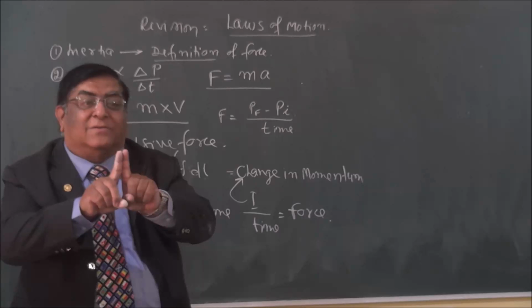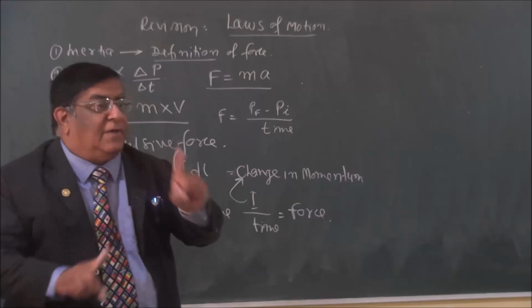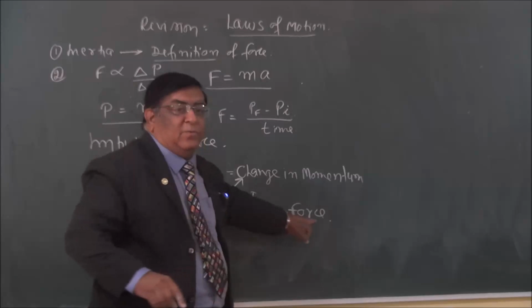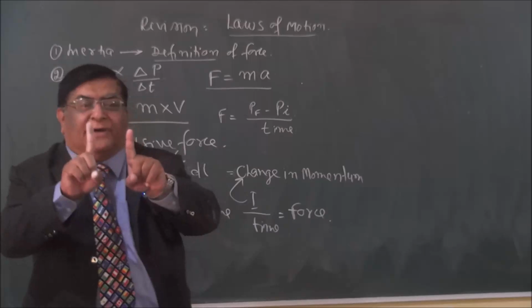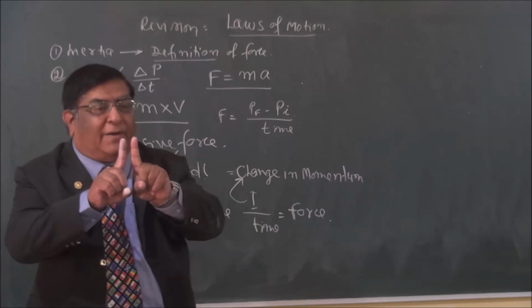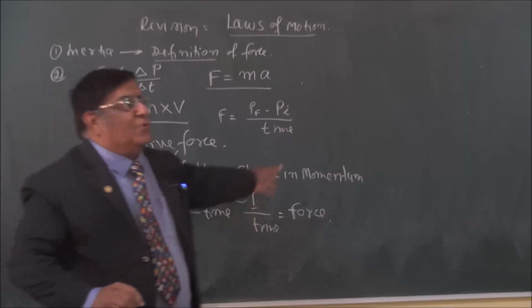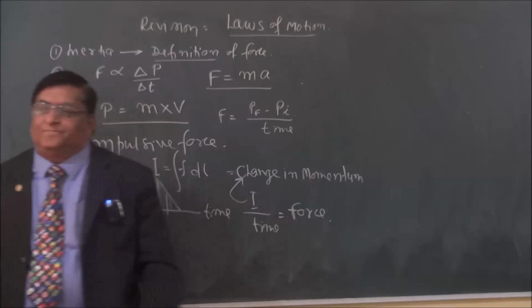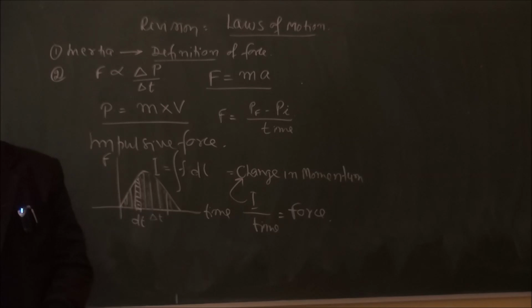And the time is almost 0 for change of velocity. If the time is 0, the force is very large. It will break. But if you put paper in between, first it has to press the paper and then it will strike. The time has increased. The force has decreased. So for momentum, everything is like that.